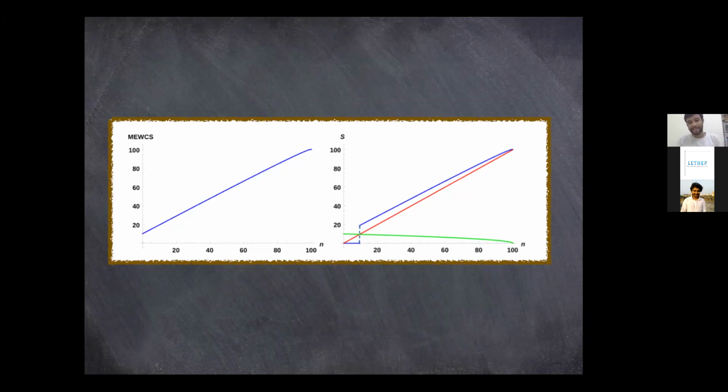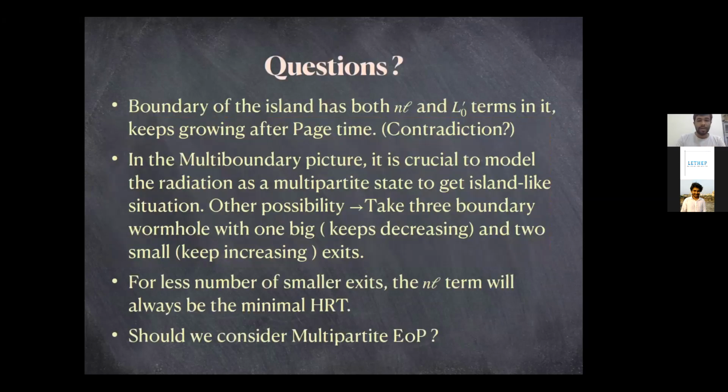So naively applying the quantum extremal surface formula, even without the bulk entanglement entropy part, gives you a contradiction in this picture. So you have to apply the different RT surfaces only to get the Page curve. So the question this gives rise to is: the boundary of the island has both NL and L0 prime terms in it. So what does this contradiction mean, or is this at all a contradiction or not?